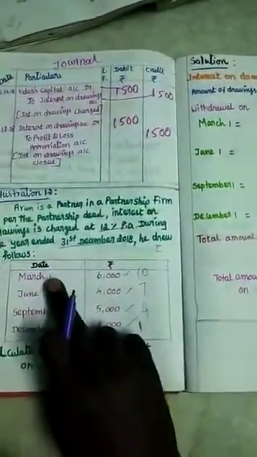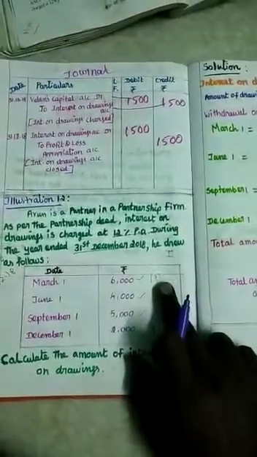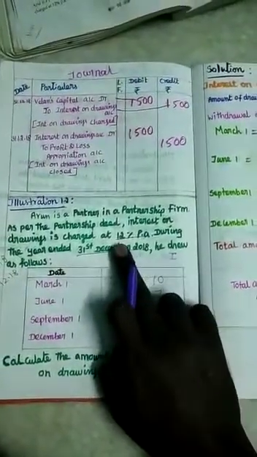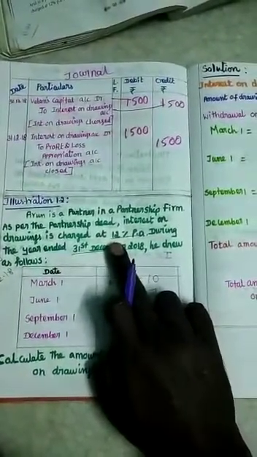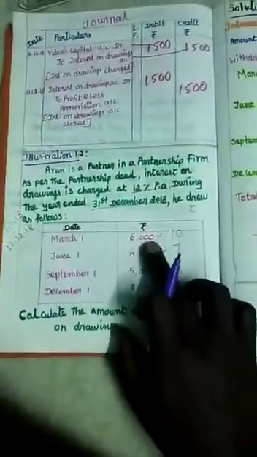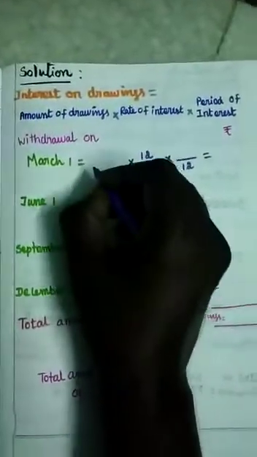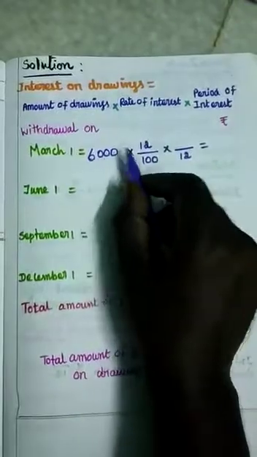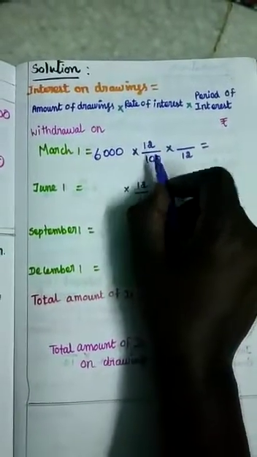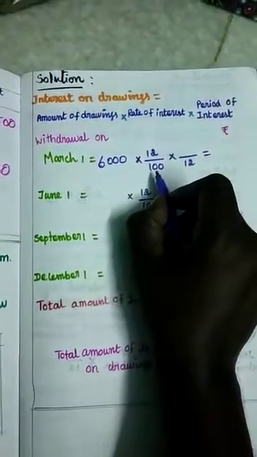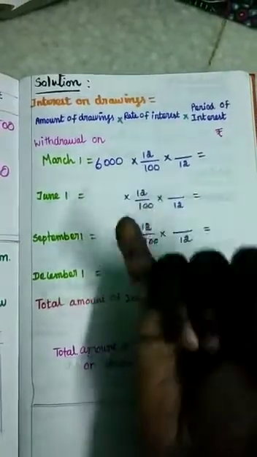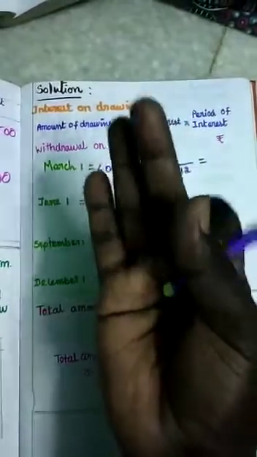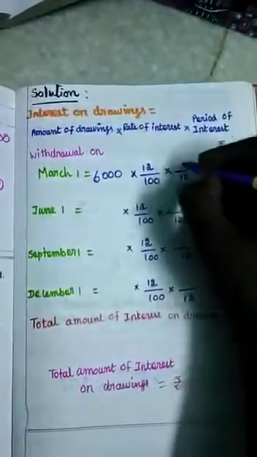On March 1, 6,000 is withdrawn and the amount is utilized for 10 months. We have to calculate interest on drawings at 12% per annum. So in March we withdrew 6,000 rupees. For 6,000 rupees we charge interest at 12 by 100 for 10 months, March to December.